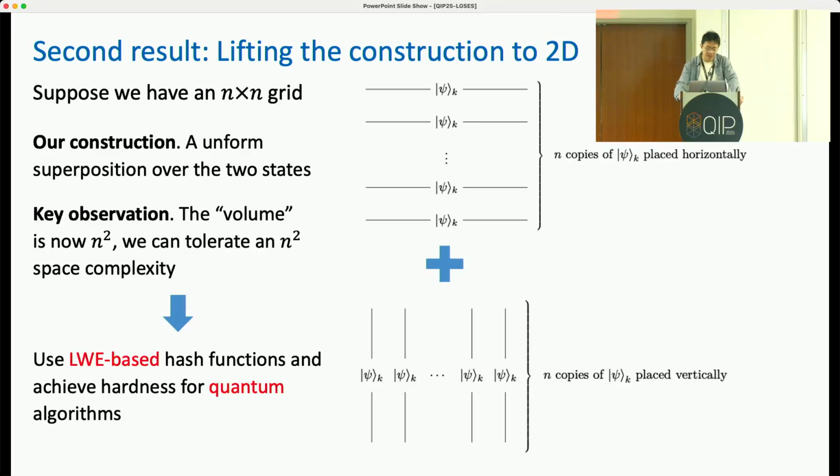The key observation is that the volume or size of the Hamiltonian is now n squared instead of n, so we can tolerate n squared space complexity. This allows us to use LWE-based hash functions, so that we can achieve hardness not only against classical algorithms, but also against quantum algorithms.